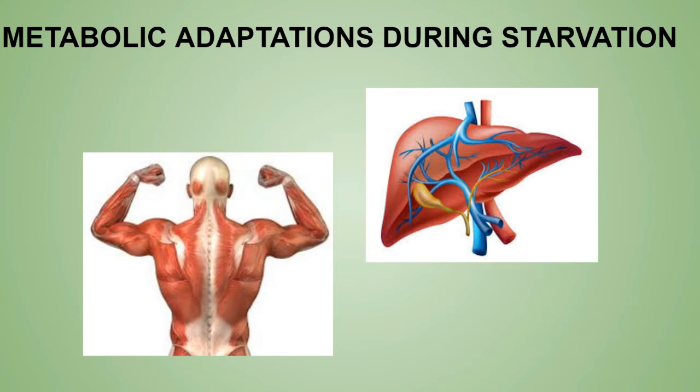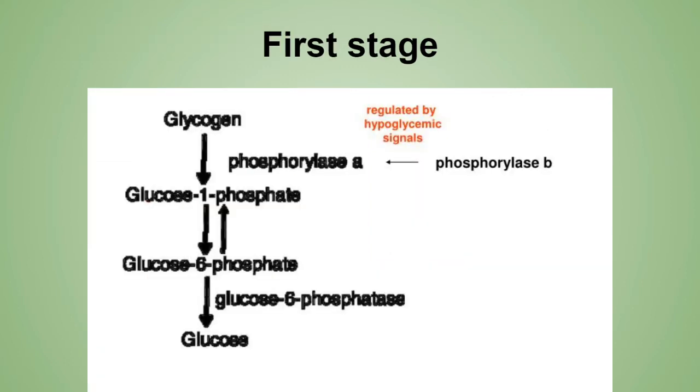Now the substrate for gluconeogenesis is provided mainly by the alanine released from the muscle, and glycerol is basically released by the lipolysis. Now what is actually occurring in this process, we'll talk about this in detail. Now first of all, we have 5 stages. Now first of all, in the stage 1.